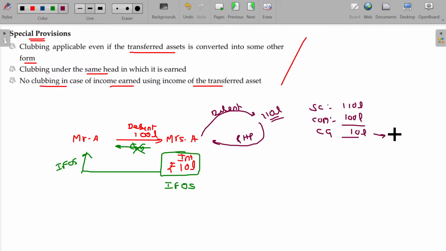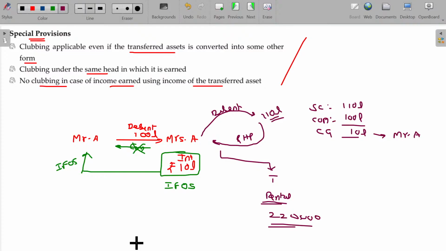This 10 lakhs is taxable only in the hands of Mr. A. Capital gains, not interest. It's a capital gain. Later on, by letting out the residential house property to a tenant, Mrs. A gets a rental income, in this case being 2,20,000 rupees.